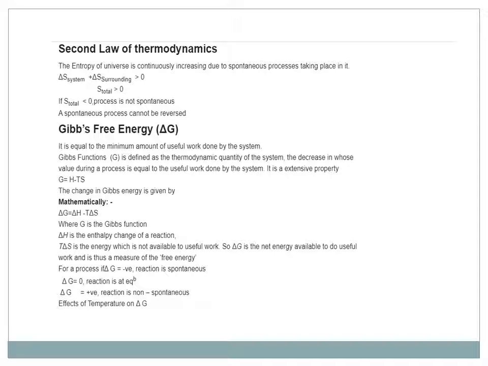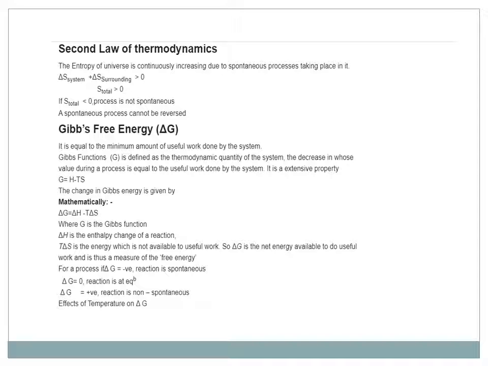Now Gibbs free energy, delta G. It is equal to the minimum amount of useful work done by the system. Gibbs function G is defined as the thermodynamic quantity of the system, the decrease in whose value during a process is equal to the useful work done by the system. It is an extensive property. G is equal to H minus TS.